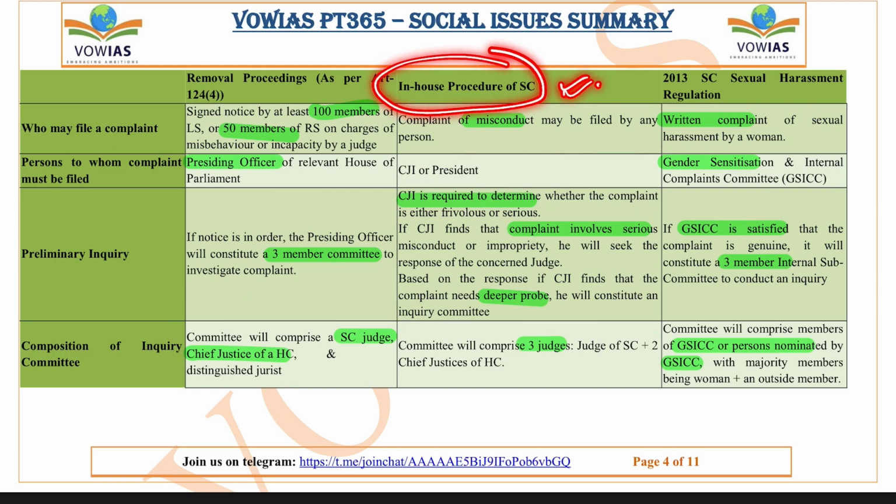This in-house procedure of the Supreme Court is basically started for complaints of misconduct, and this can be filed by any person for misconduct on the part of any judge. The complaint must be filed with either the Chief Justice or the President, and the Chief Justice of India is required to determine whether the complaint is frivolous or serious. If the Chief Justice finds that the complaint involves serious misconduct, then he can seek a response from the concerned judge, and also appoint a committee for a deeper probe.